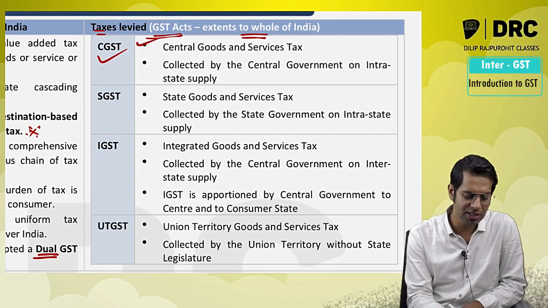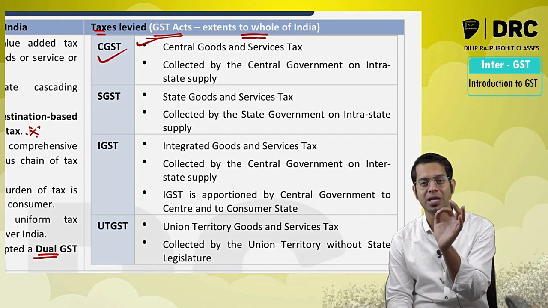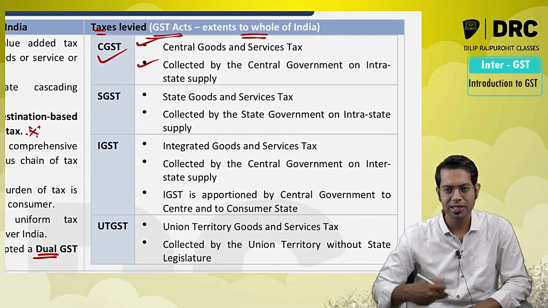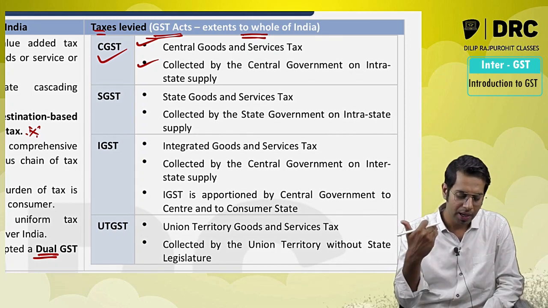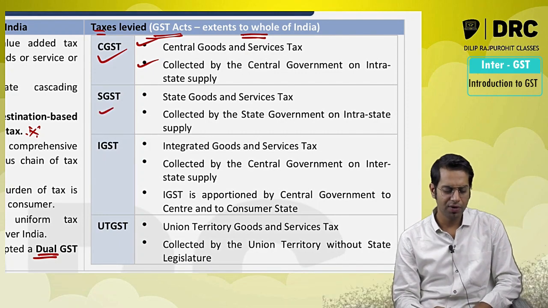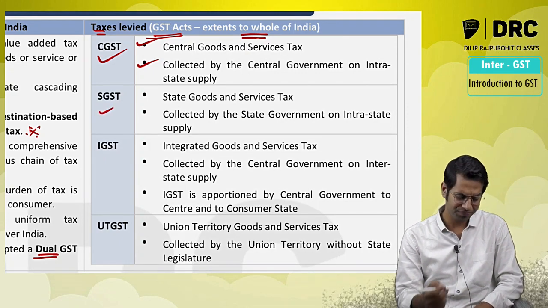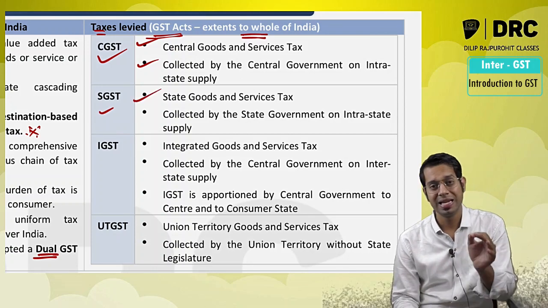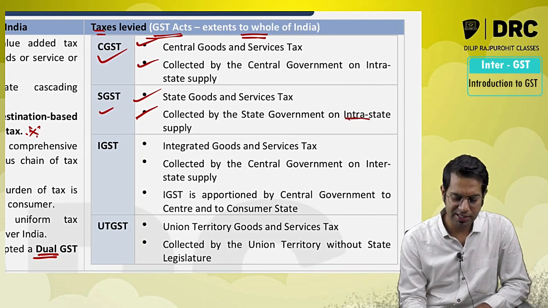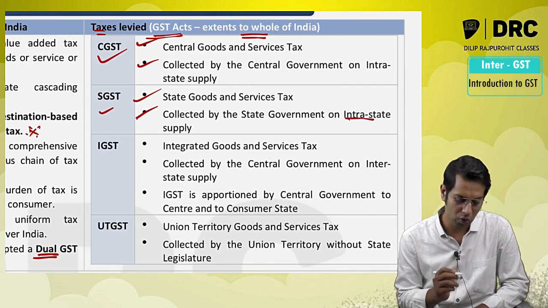First is CGST. CGST means what, sir? Central Goods and Services Tax. It is collected by the central government. On what is it collected? It is collected by the central government on all the intrastate supply of goods or services which you are making. Then we have SGST, which is called State Goods and Services Tax. Who is collecting it? State government is collecting it. When is it collecting, sir? Whenever you are making intrastate supply of goods or services.